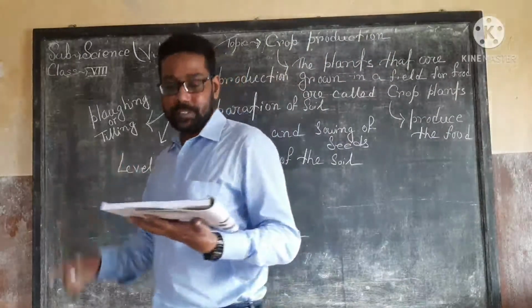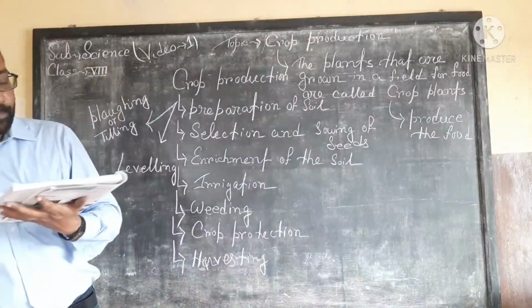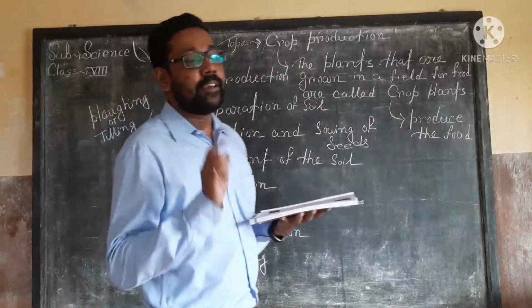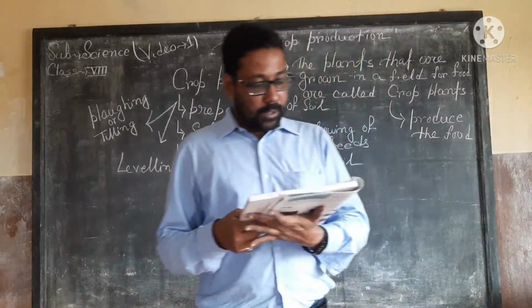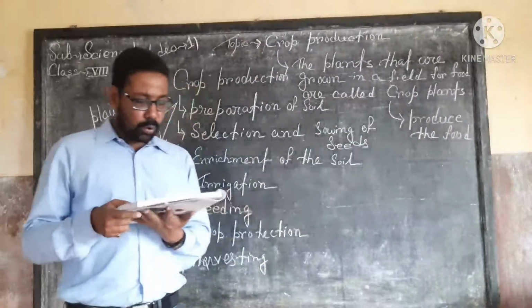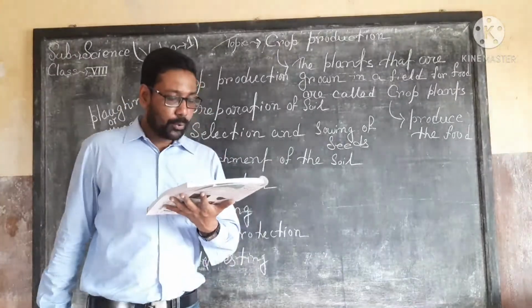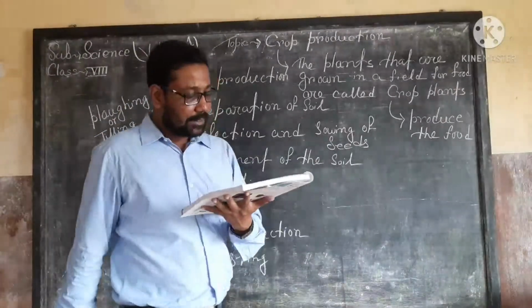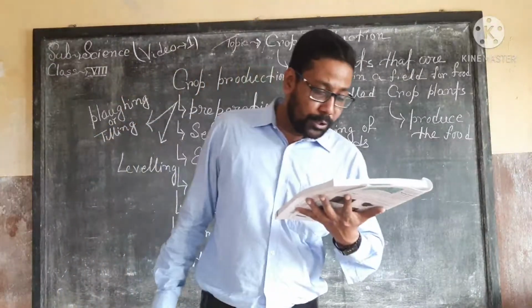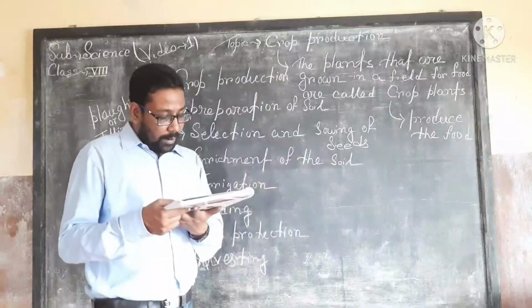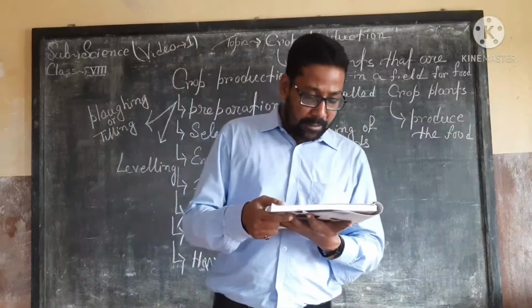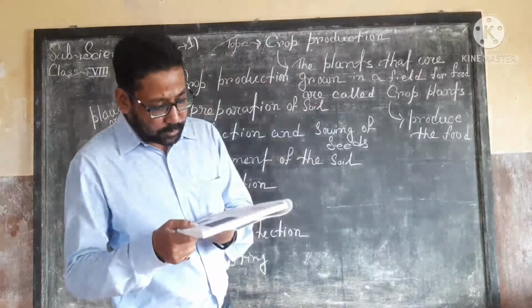What is the reason? Why is it important to make the soil loose? That is very important. The loose soil holds more air and more water, and this allows the roots of the plants to breathe better. That means good respiration. While the wet soil helps the roots to extract water.